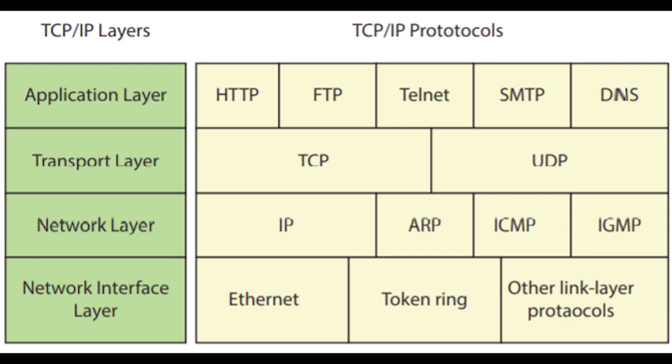In this layer, the session will be recognized and the data packets will be swapped between the hosts. The two main protocols established in this transport layer are one is TCP and the other one is UDP. TCP, we know it already, is Transmission Control Protocol. UDP means User Datagram Protocol.